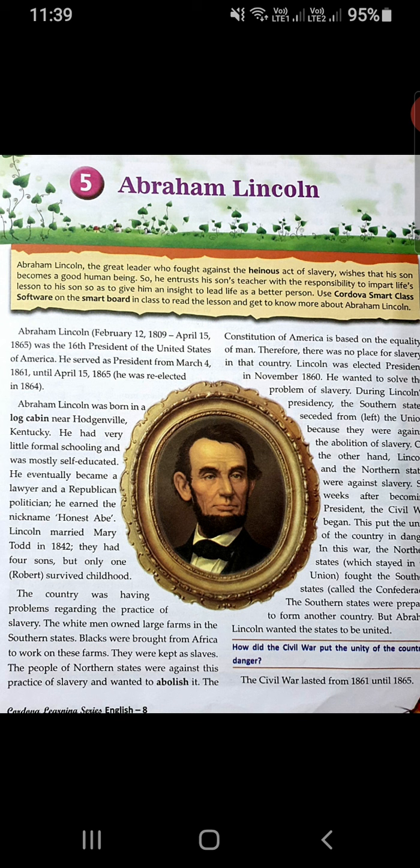He was an actor at Ford's Theater in Washington, D.C. Lincoln had been watching a play there. Lincoln died the next morning. He was the first US president ever assassinated. So he was assassinated, which means he was killed. He was shot dead by a person whose name was John Wilkes Booth, who was an actor, and he was acting at Ford's Theater in Washington, D.C.